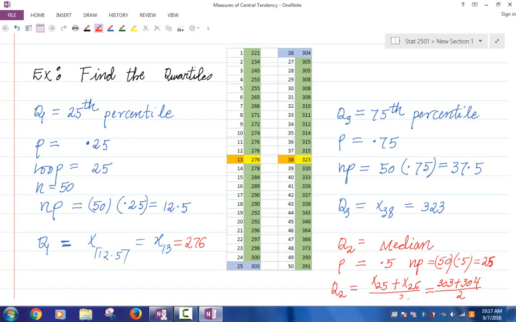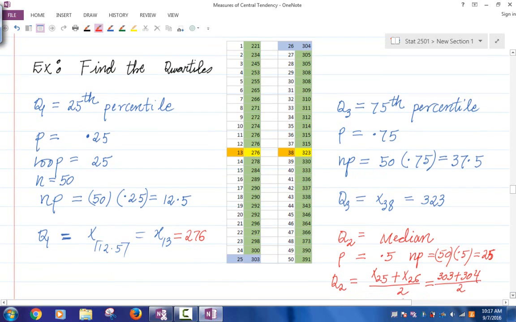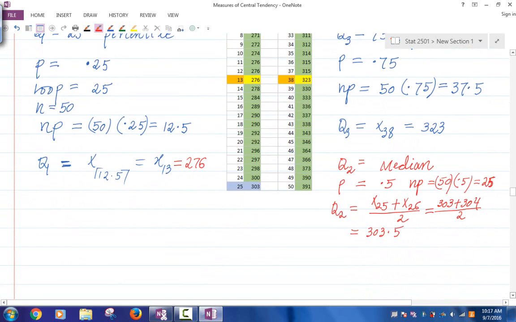All right, let's also calculate Q2. We already know Q2 is the median. We already have a way of computing the median, right? But let's just do it in this way. Q2 would be the median, so what is p here? That's the 50th percentile, so p would be 0.5. In this case, what is NP? 50 times 0.5, which is 25. Well, this is an integer, right? If this is an integer, we are in case 2. In that case, what do we do?